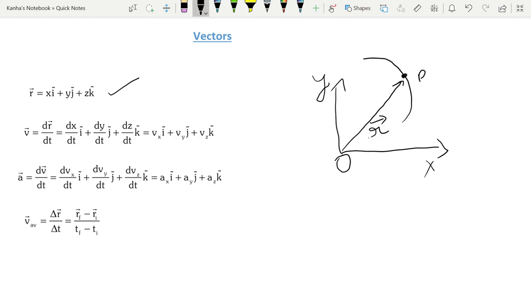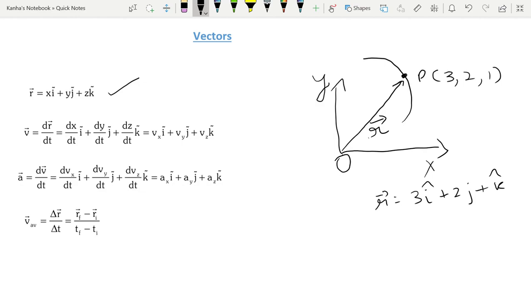So any point which has the coordinates, for example, 3, 2, 1, its position coordinates are 3, 2, 1, and thus the vector that you will write for it is r is equal to 3i plus 2j plus k cap. I think everyone is comfortable with this.